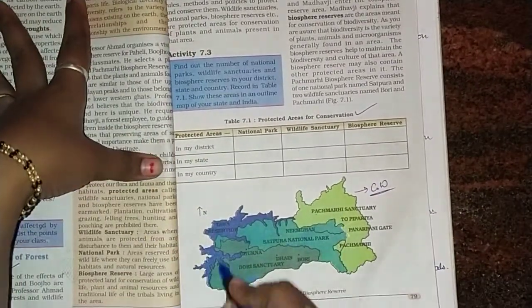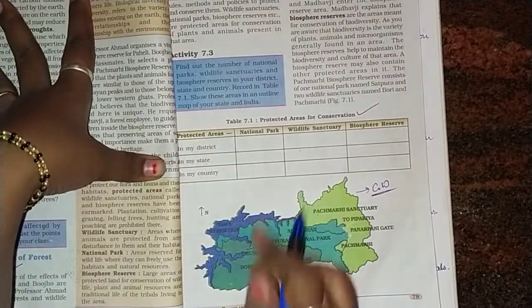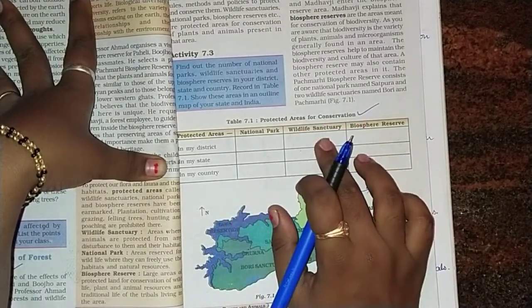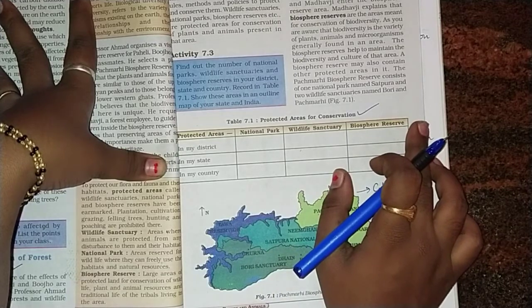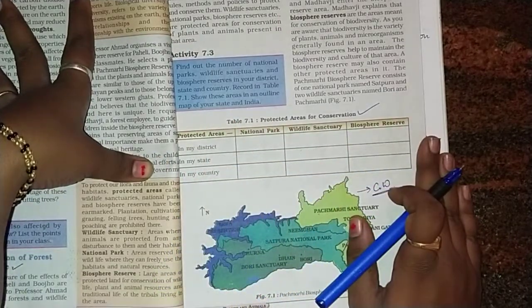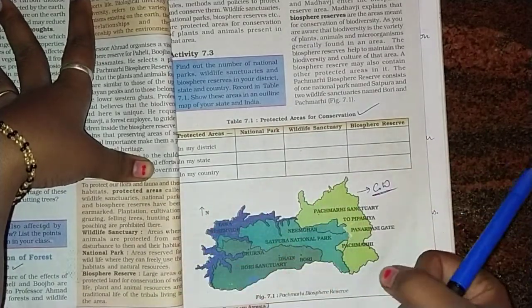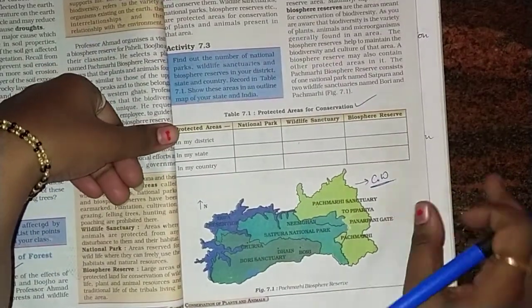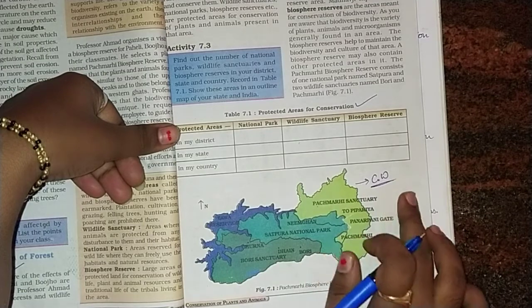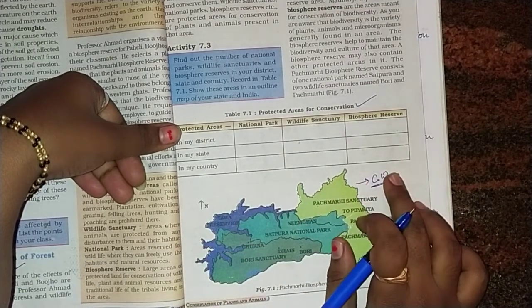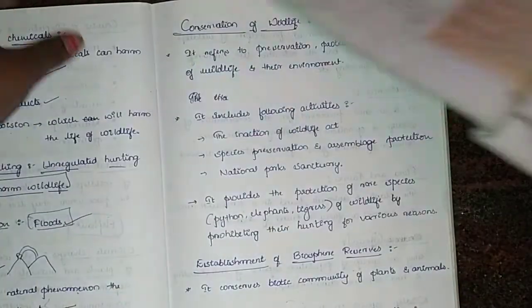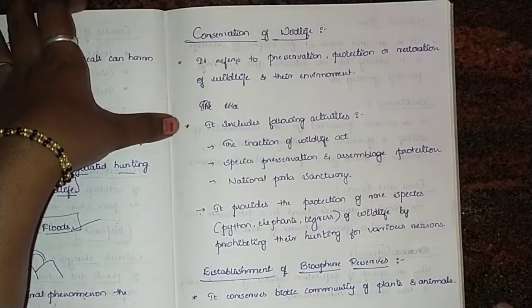Use this map. According to this map, you need to fill these national park column, wildlife sanctuary column and biosphere reserve column, with the help of this map. And I want you children to write this in your class workbook. This map is important. You need to write this in the class workbook along with this table. So let's begin with conservation of wildlife.